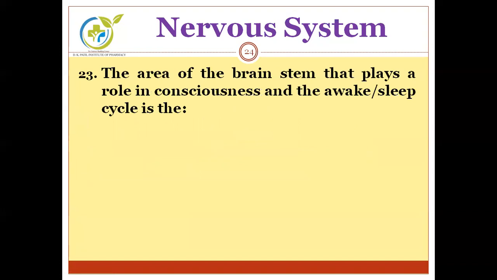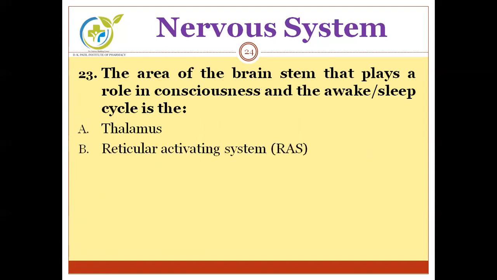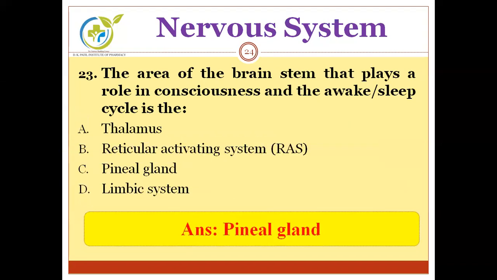Next, the area of the brain that plays a role in consciousness and the awake or sleep cycle is called thalamus, reticular activating system, that is RAS, pineal gland, limbic system. We have to find out the area of the brain that is related with consciousness and the awake or sleep cycle. The correct answer is pineal gland. Pineal gland is responsible for consciousness and the awake or sleep cycle in human beings.